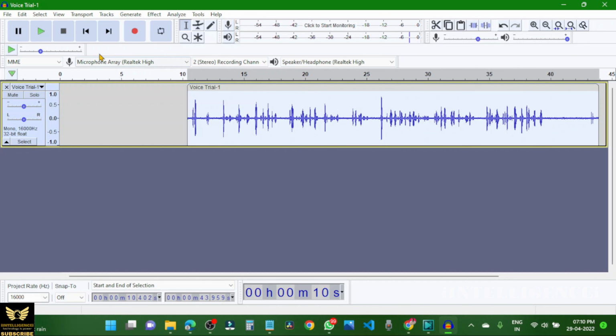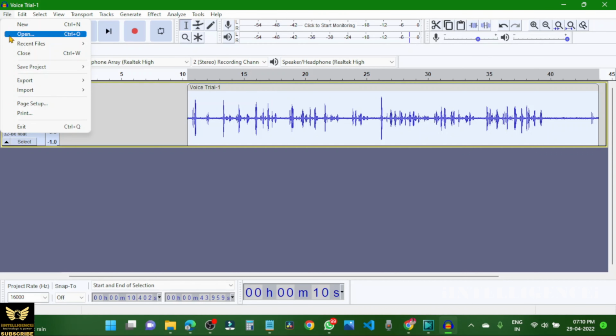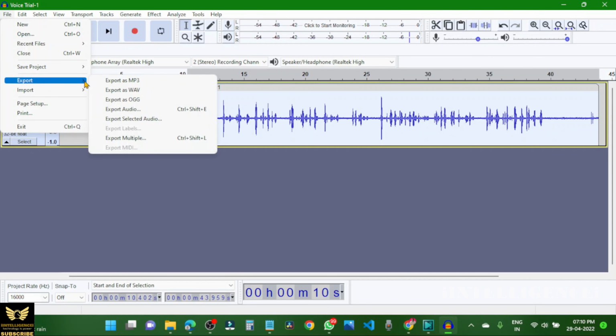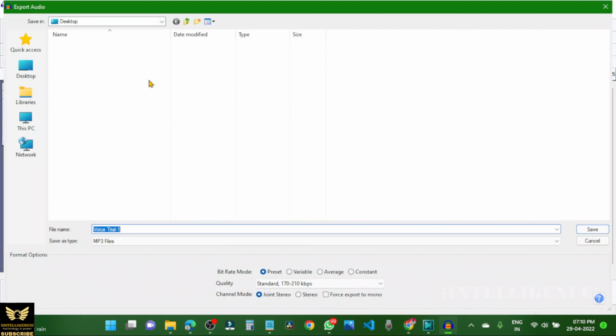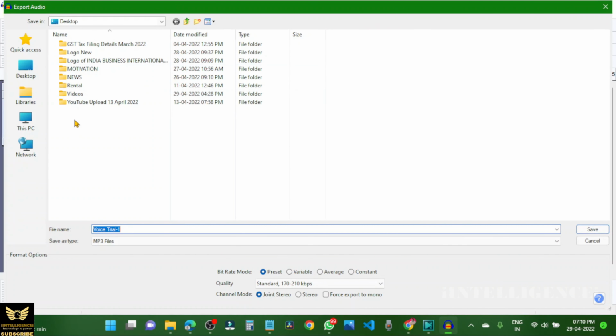In order to save this background-noise-removed audio file, just go to File, click Export, click Export as MP3, or whatever file format you want. Here I am clicking Export as MP3. Now you can save it somewhere.